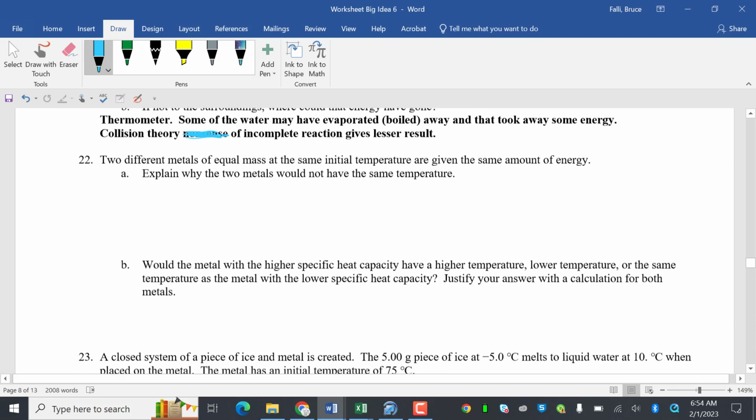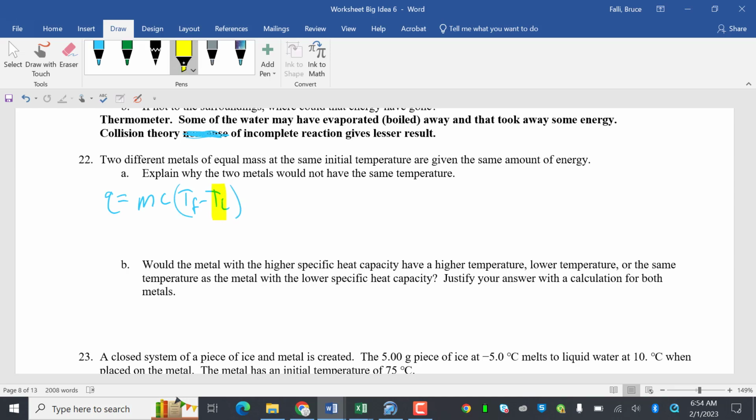Two different metals of equal mass at the same initial temperature are given the same amount of energy. Explain why the two metals would not have the same temperature. Okay, so that temperature is solved by Q equals mC times T sub F minus T sub I. They have the same initial energy, the same mass, and we're doing the same Q, but what's not the same is C, because if they're different metals, they have a different C.